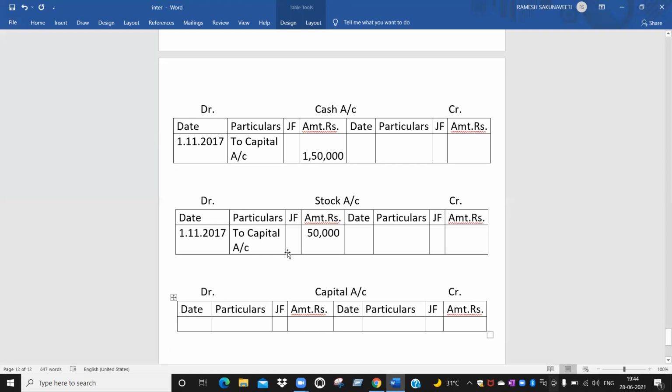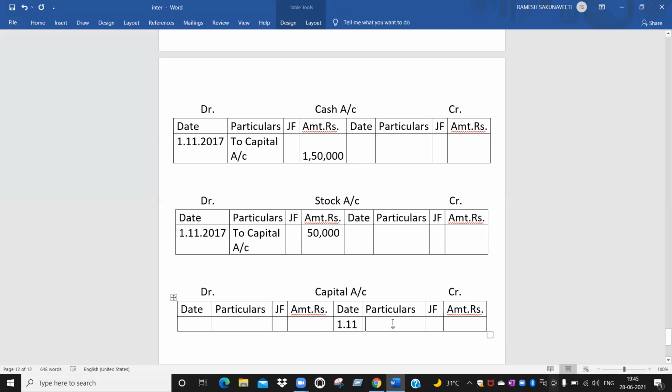See, these two amounts regarding capital came on the debit side, so they will not come on the debit side here. On the credit side, they will come. I mentioned, no, same amount, same date will not come on the same side. If in one account they are debited, then in another account they have to be credited. Okay, so the same 111 I am mentioning.